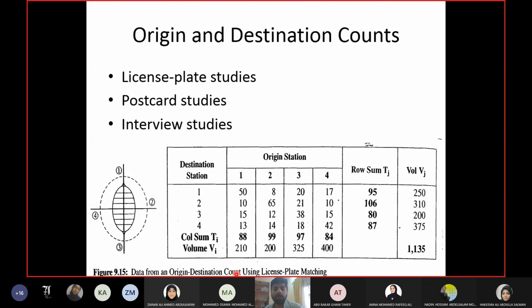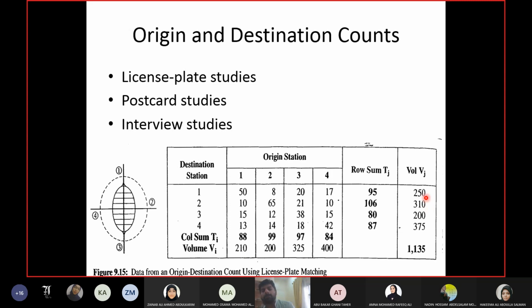Then you count the number of vehicles coming out of each area. So these are the numbers. How many vehicles came out of area 1? 210. Area 2, 200. Area 3, 325. Area 4, 400. Again, these numbers are incomplete because for these numbers, I do not know their origin. Out of 210, how many went to area 2, 3, 4? I don't know. Similarly, these numbers are also incomplete because I don't know their origin.